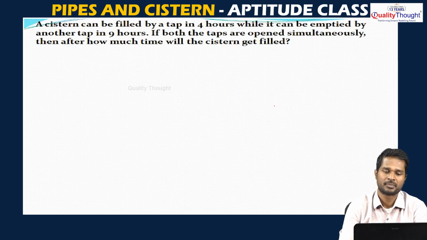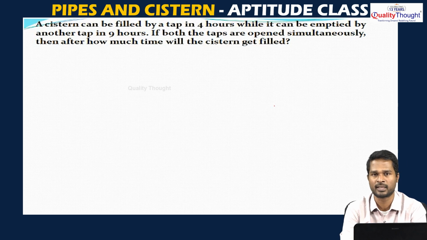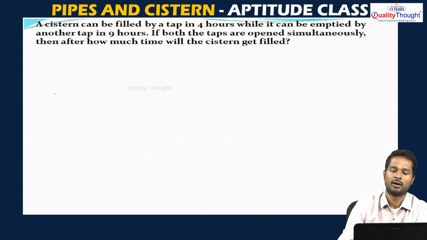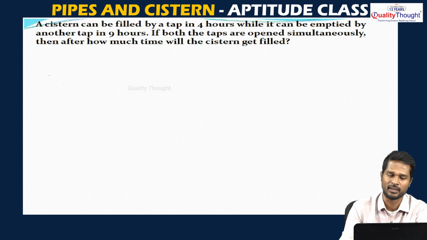The question says, a cistern can be filled by a tap in 4 hours, while it can be emptied by another tap in 9 hours. So, there are two taps for a cistern. One tap is filling the tank and another tap is emptying the water from the tank. The pipe which is filling the tank takes a total of 4 hours to fill it, and the pipe which is removing the water takes a total of 9 hours to empty it. If both the taps are opened simultaneously, after how much time will the cistern get filled?